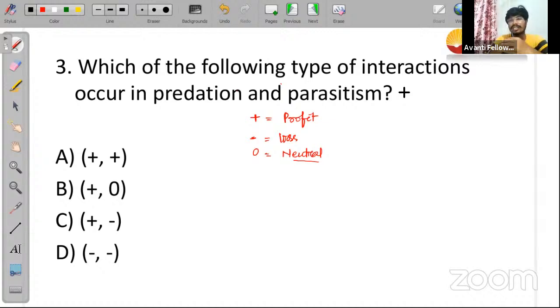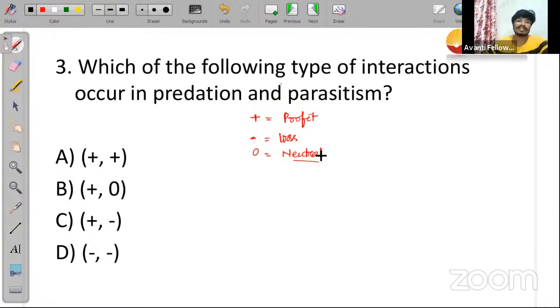In that interaction, what may happen? Either both populations will get profit, or one population will get profit and another will get loss, or one population will get profit and another will neither get loss nor profit, or both populations will get loss, or one population will get loss and another will neither get loss nor profit.